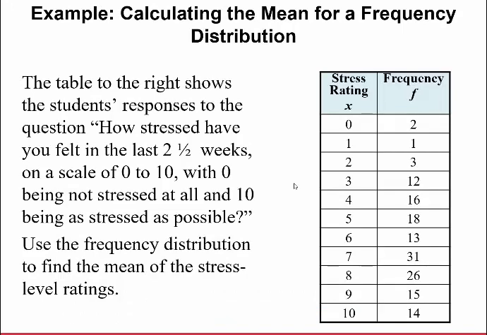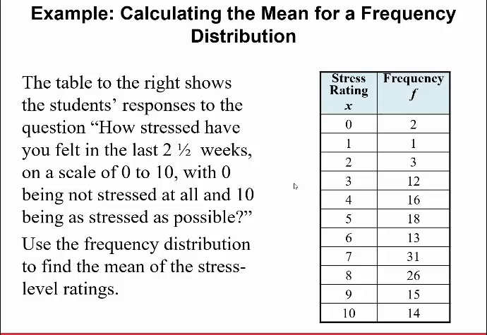All right, so let's do an example. The table on the right shows students' responses to the question, how stressed have you felt in the last 2.5 weeks on a scale of 0 to 10, with 0 being not stressed at all and 10 being as stressed as possible. Use the frequency distribution to find the mean of the stress level ratings.